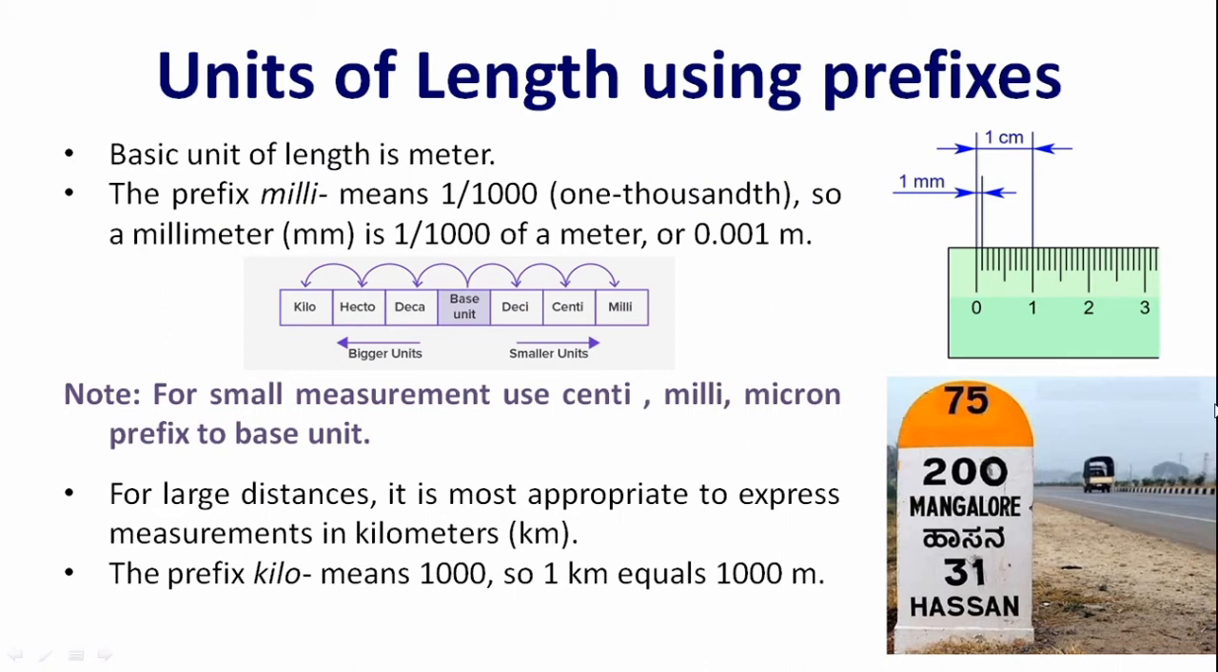For small measurements, we use centi, milli, micron prefix to base unit. For large distance, it is convenient to express measurements in kilometers. The prefix kilo means 1000. So 1 kilometer is equal to 1000 meters.